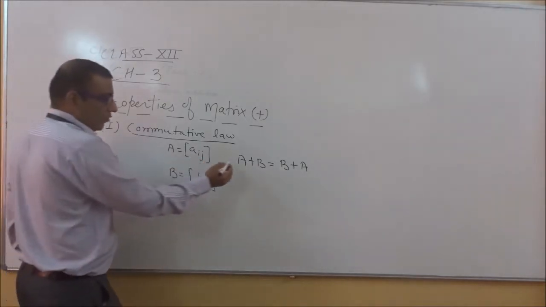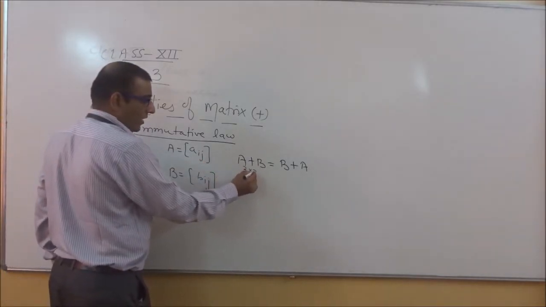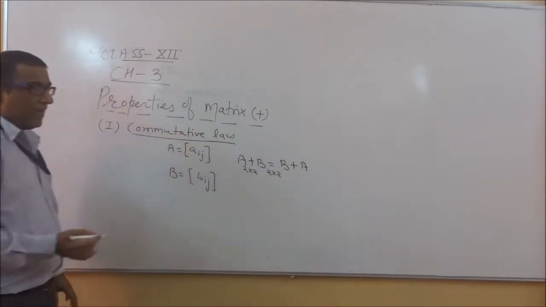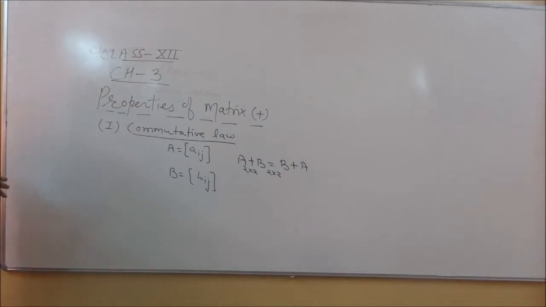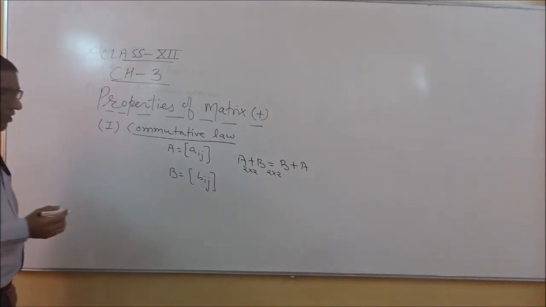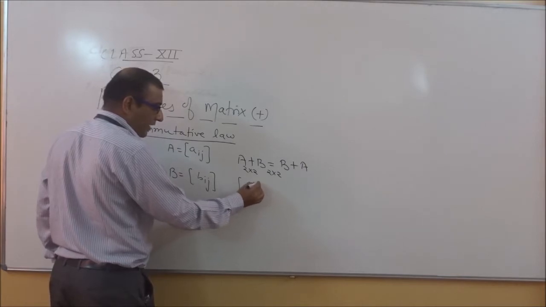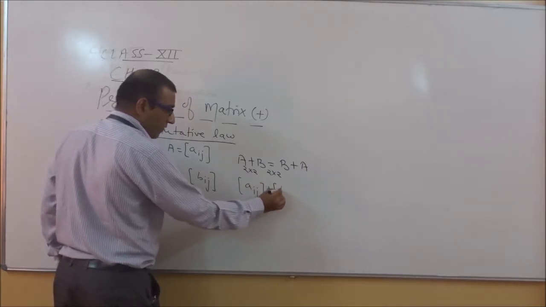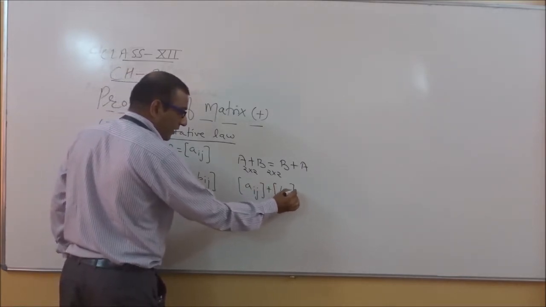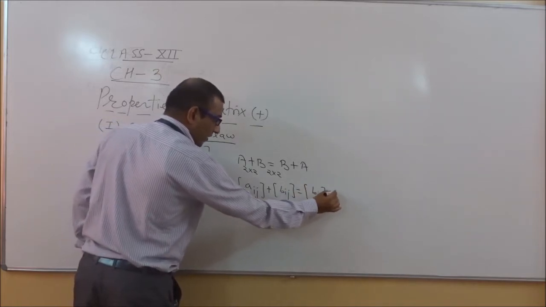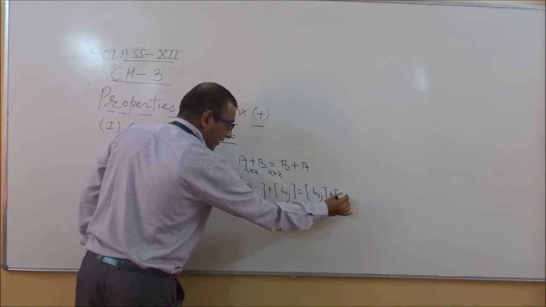If this is 2 into 2, then definitely matrix B is also 2 into 2, because you know very well addition is possible when the orders are the same, otherwise it is not possible. It can be written as Aij plus Bij, and this is equivalent to Bij plus Aij.